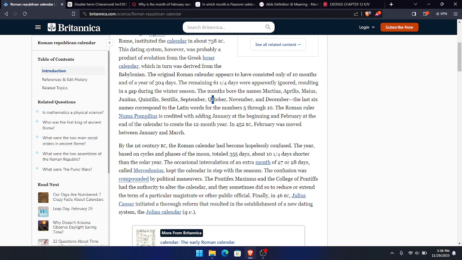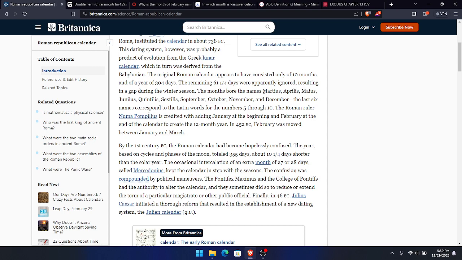Oct means what? 8. Octagon is what? A shape with 8 sides. An octopus has how many legs? 8 legs, man. And sept means 7. Sept means 7. You understand? Which sextilis would be August, and then quintilis would be July, man.